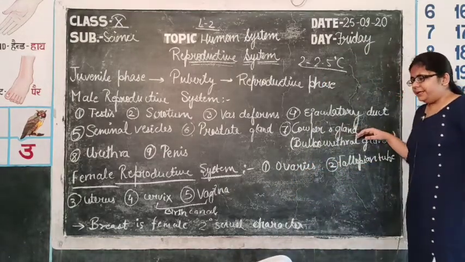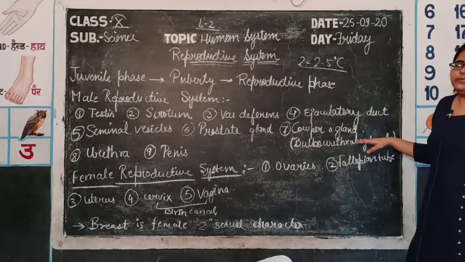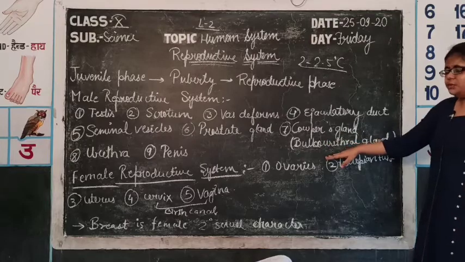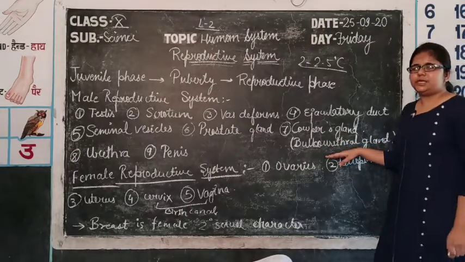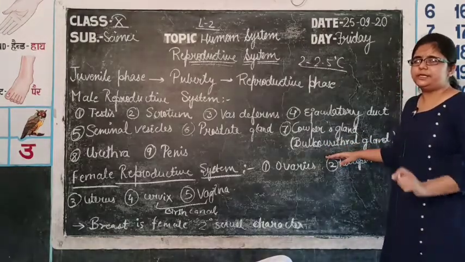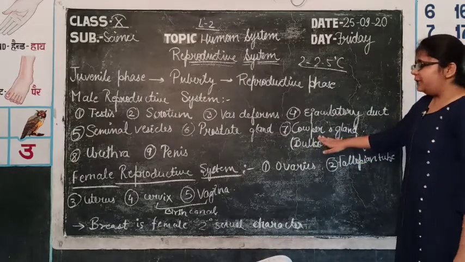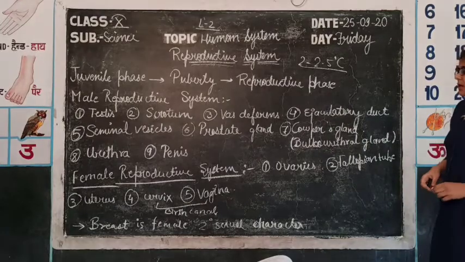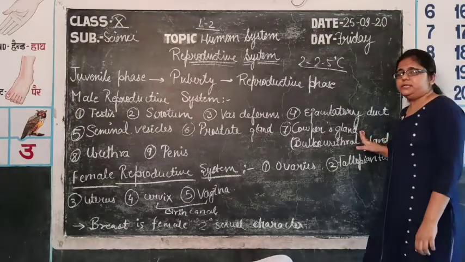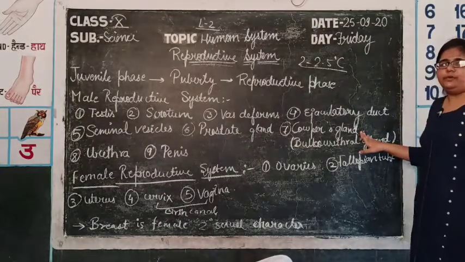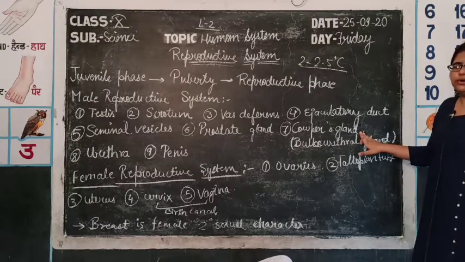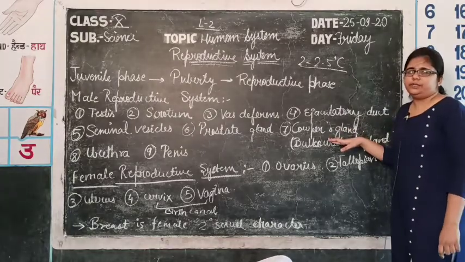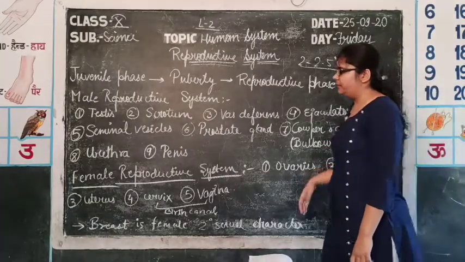The last gland, that is the Cowper's gland, is present on the lateral side of the urethra. It is also known as the bulbourethral gland because its structure is just like a small spot, that is bulb-like. It helps in the lubrication of the penis during copulation. Along with the lubrication of the penis, it also helps in removing the acidity of the urethra caused due to the urine and cleans the path of the urethra for the semen.